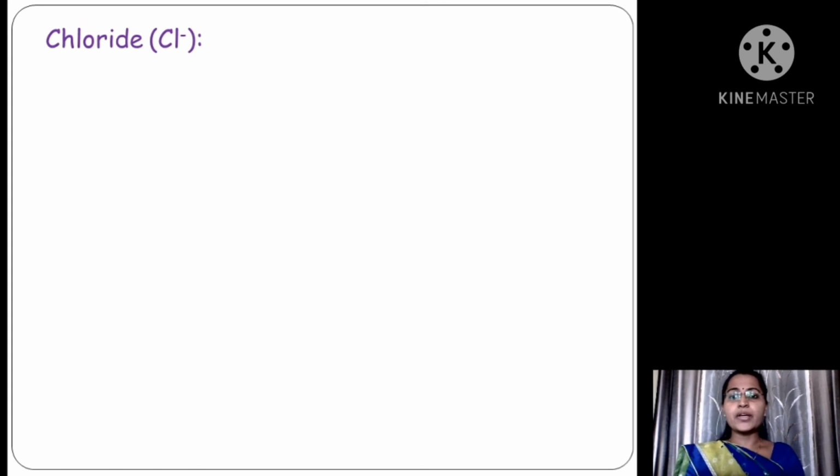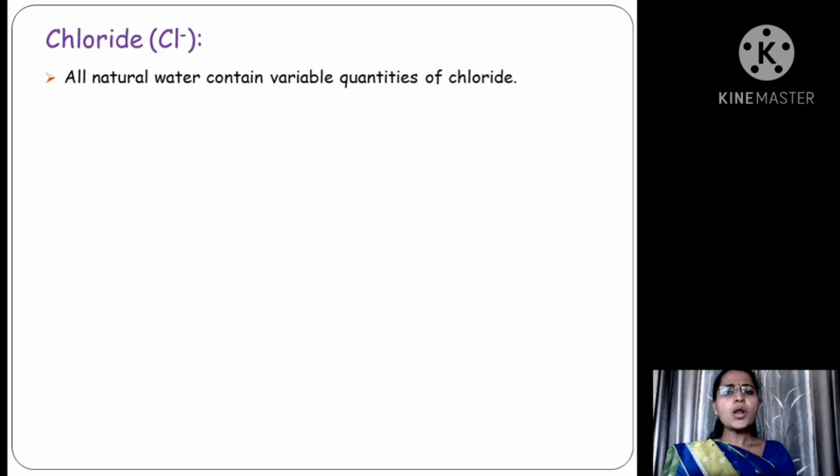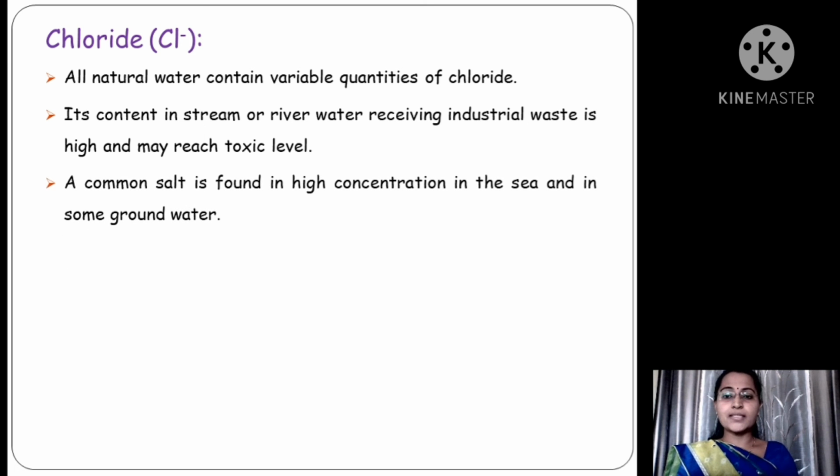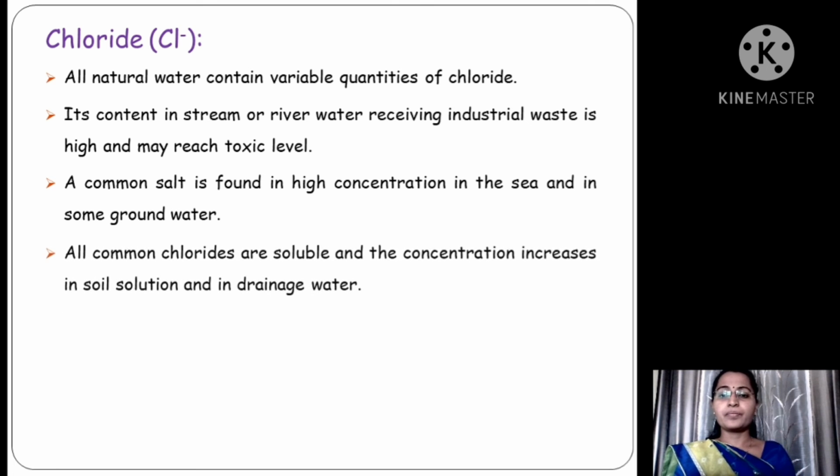Next constituent is chloride. All natural water contains variable quantities of chloride. Its content in stream or river water receiving industrial waste is high and may reach toxic level. Common salt is found in high concentration in the sea and in some groundwater.